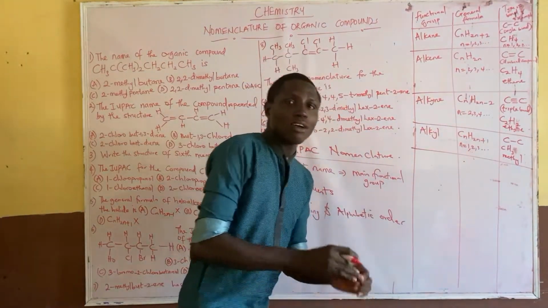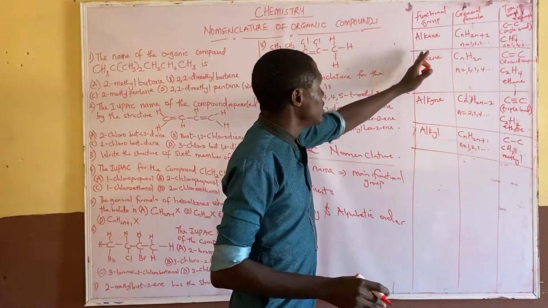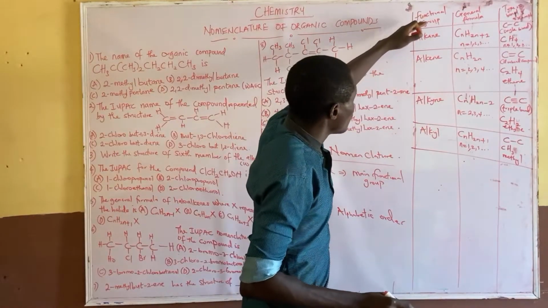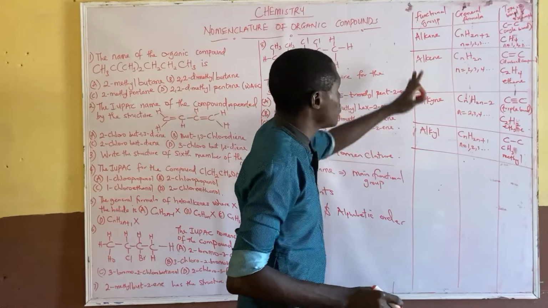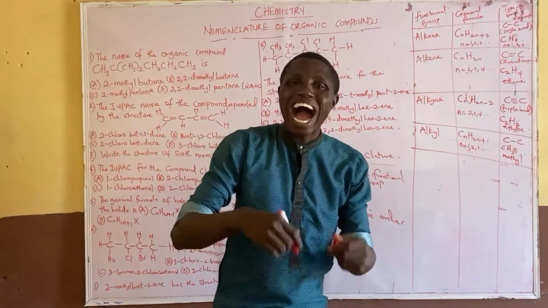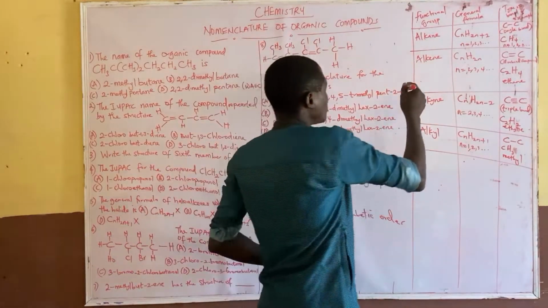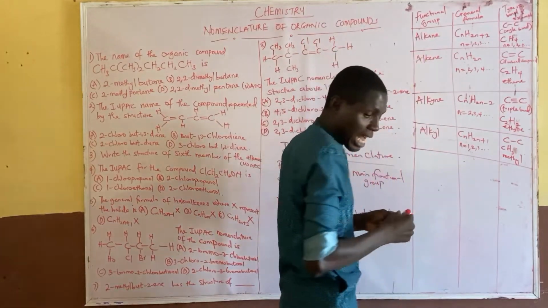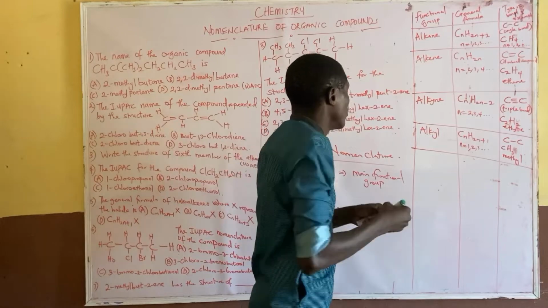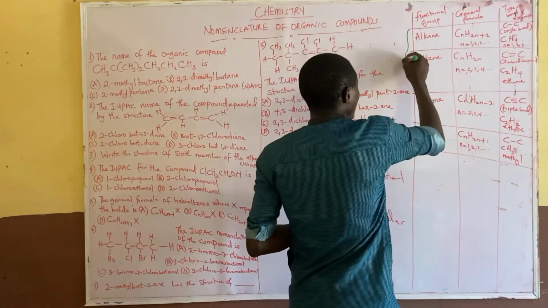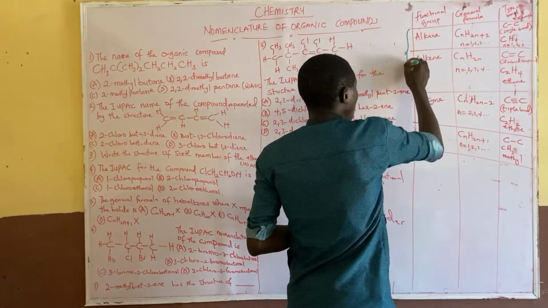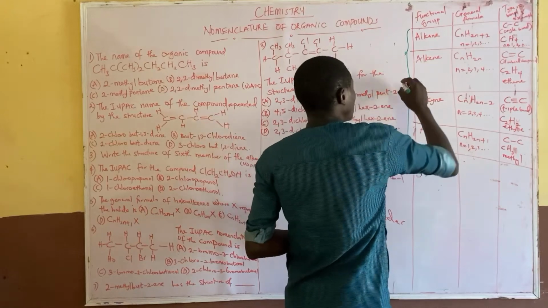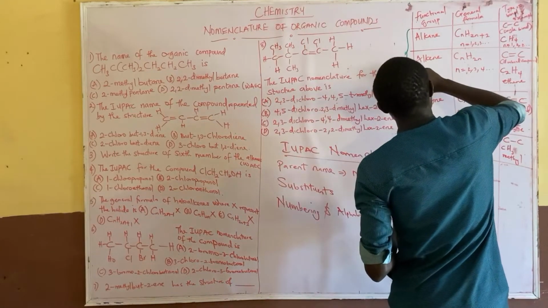And now, these 4, this 1, 2, 3, 4, they fall into a group called hydrocarbon. You can call this one the hydrocarbon group. From here to here is a hydrocarbon group.